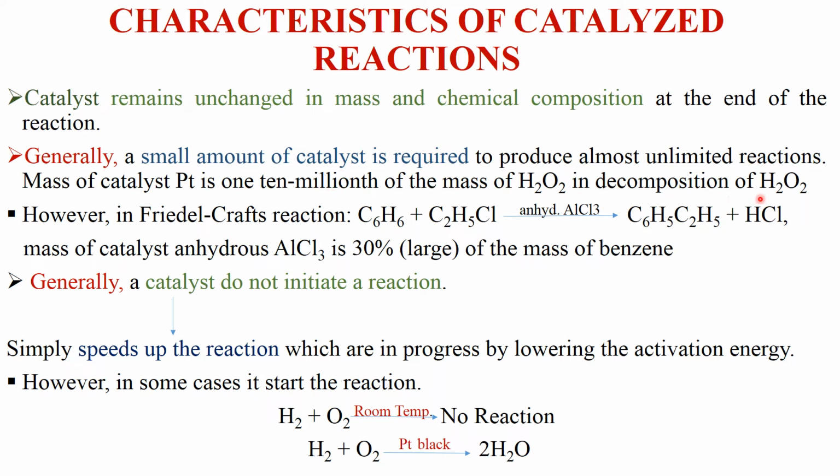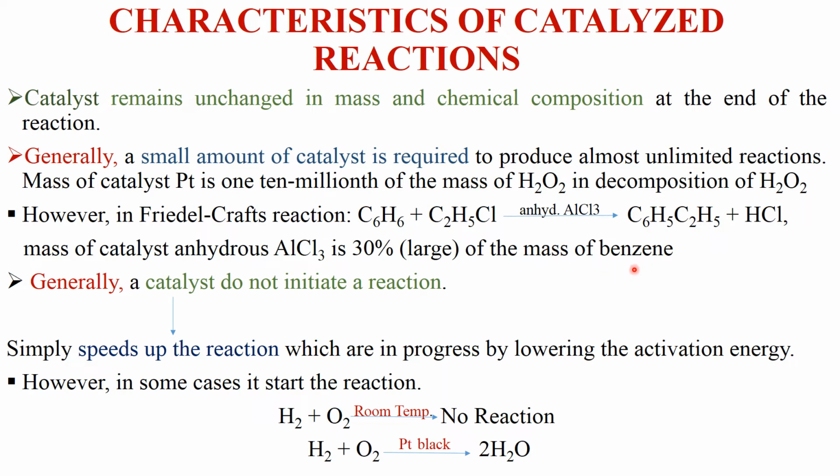Now, though a very small amount of catalyst is generally required, there are certain reactions where the amount of catalyst required is more. Like in the Friedel-Crafts reaction, the catalyst used is anhydrous AlCl3. Here, the amount of AlCl3 used is 30% of the mass of benzene, that is the reactant.